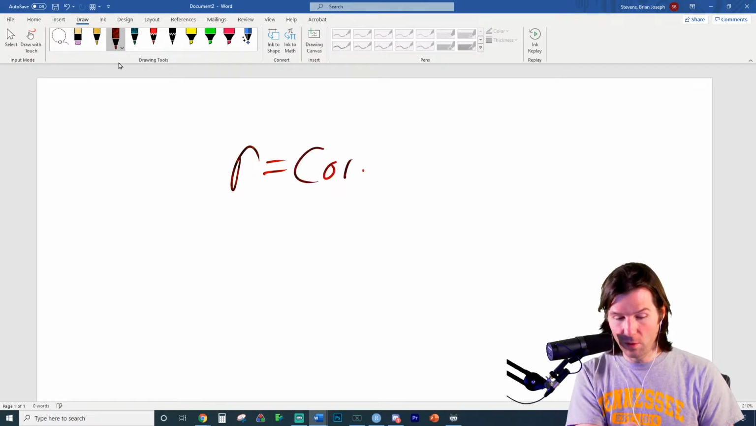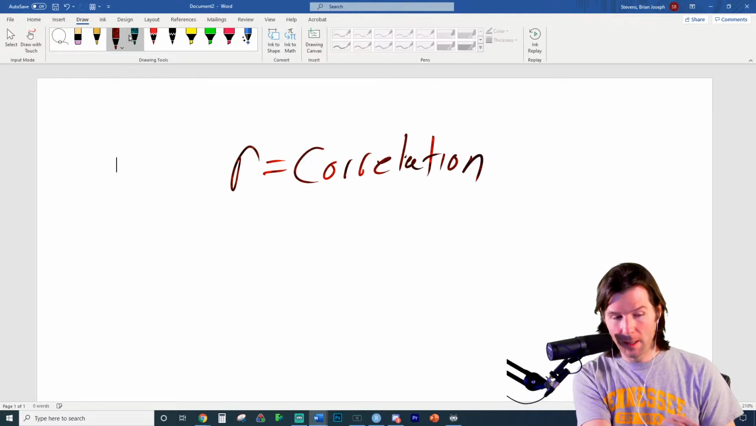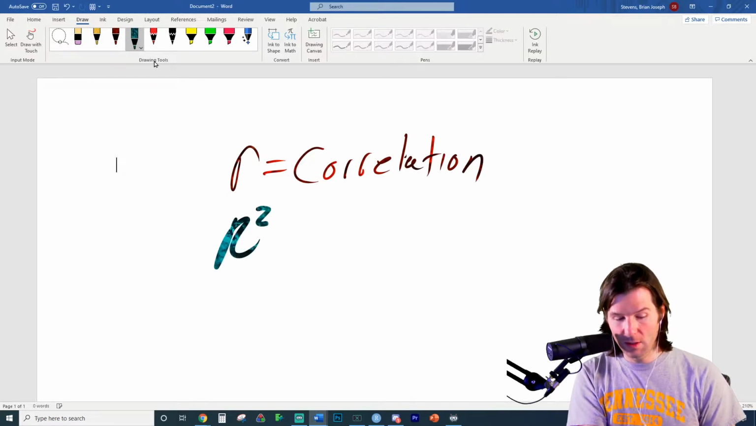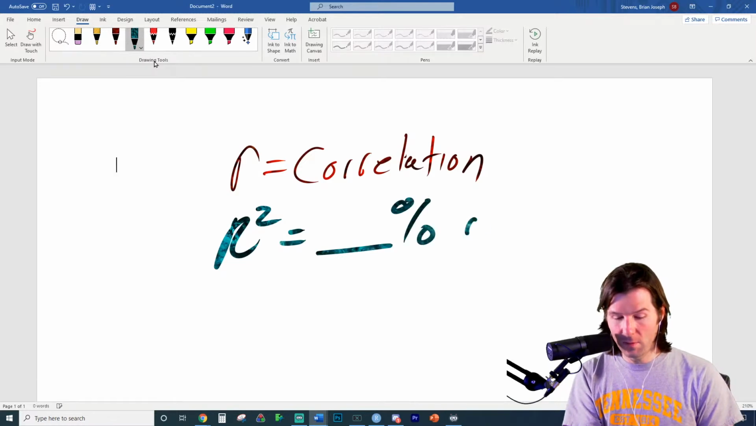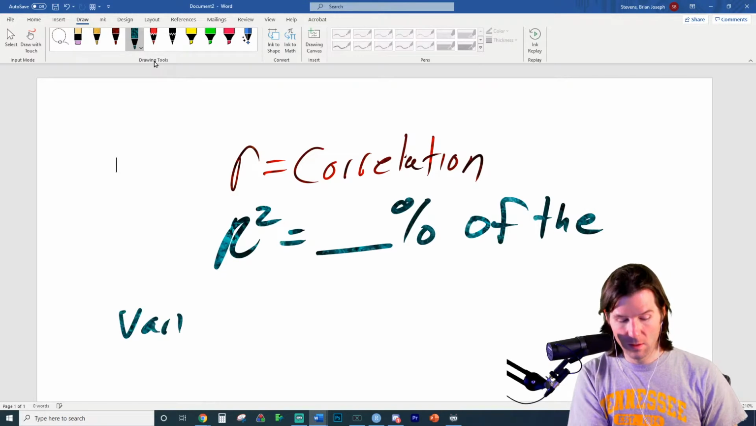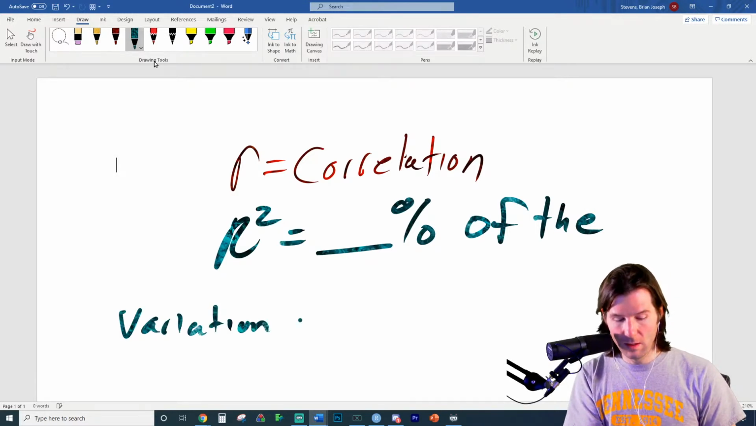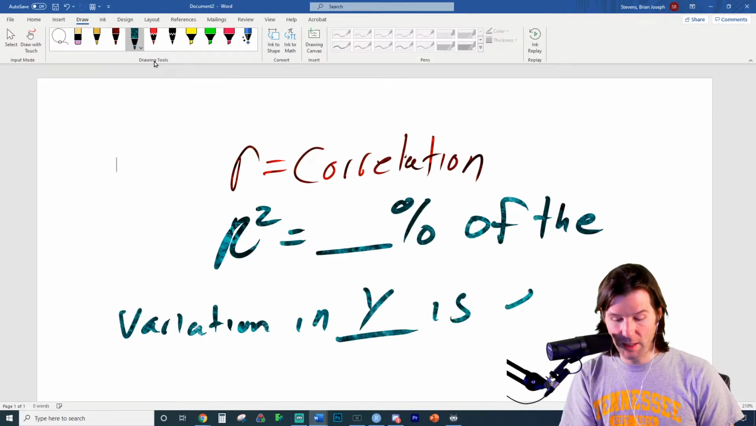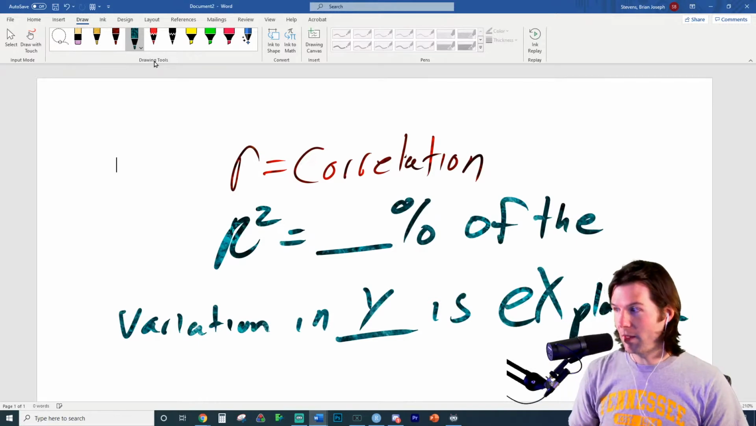R is equal to correlation. It started doing that just randomly on Friday. And then R squared is the percent of variation. This is a tip for 320. It's blank percent of the variation in Y is explained by the variation in X.